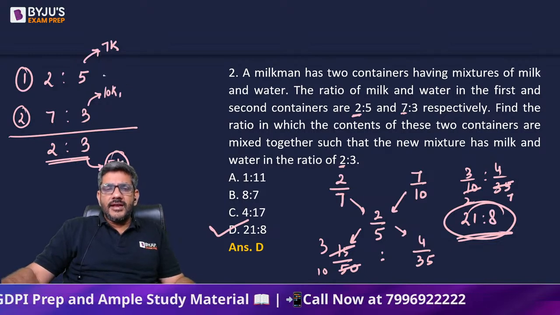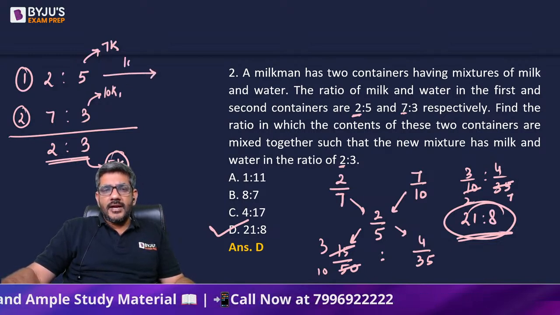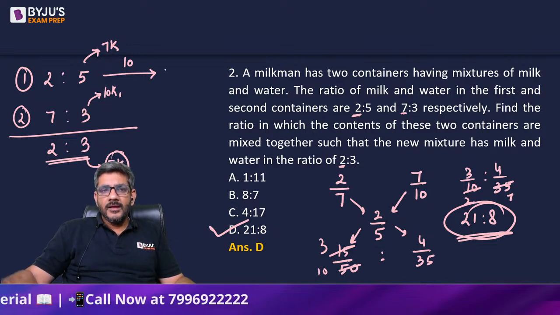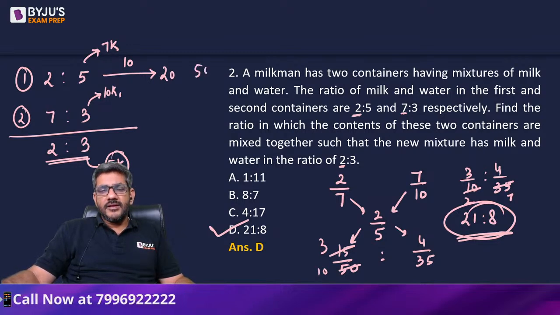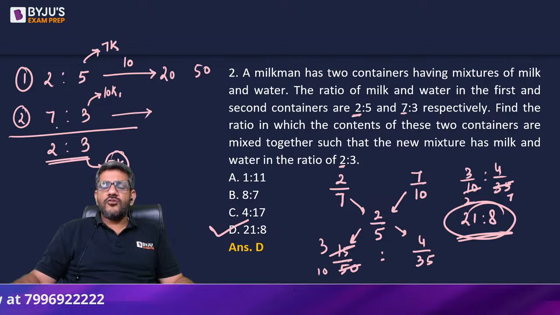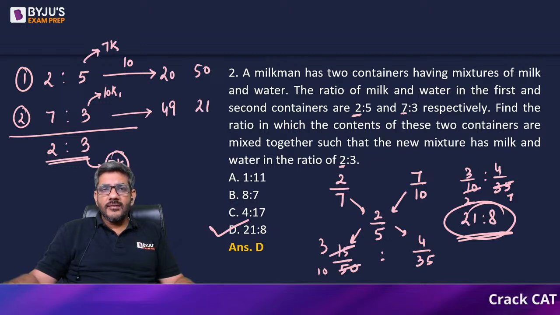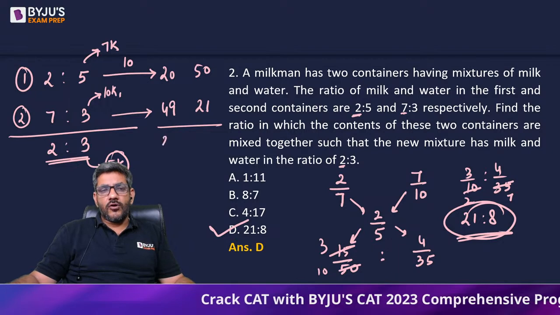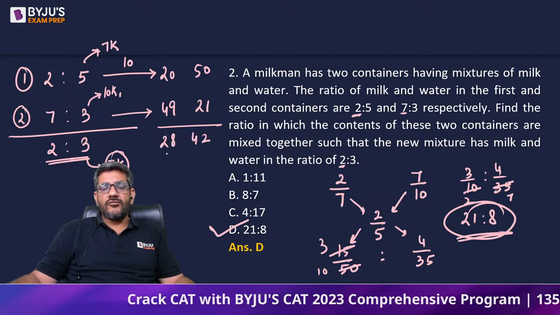तो 70 बनाने के लिए I have to multiply it by 10, right? So they would become 20 and 50. 70 बनाने के लिए I have to multiply it also by 7, they would become 49 and 21, right? सही बात है ना? To multiply this I get 20 and 50, they have become 49 and 21, और इसको 70 बनाने के लिए I multiply by 14, they would become 28 and 42.